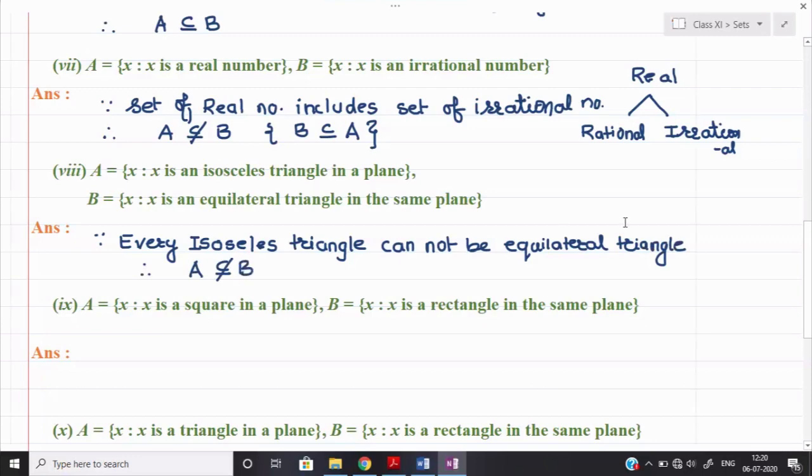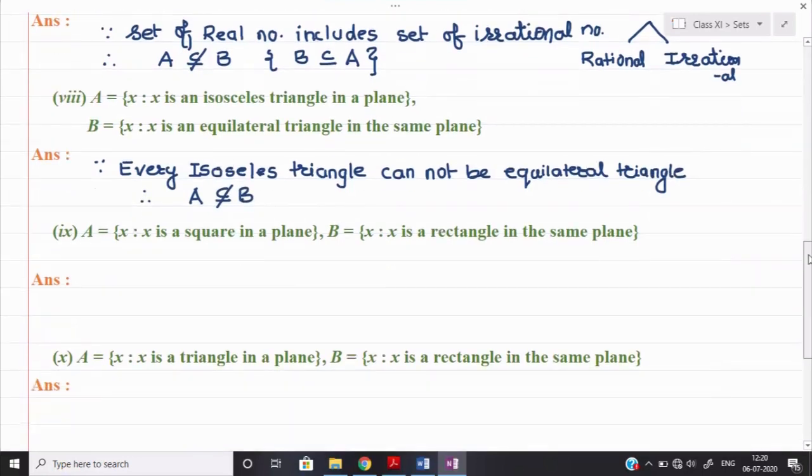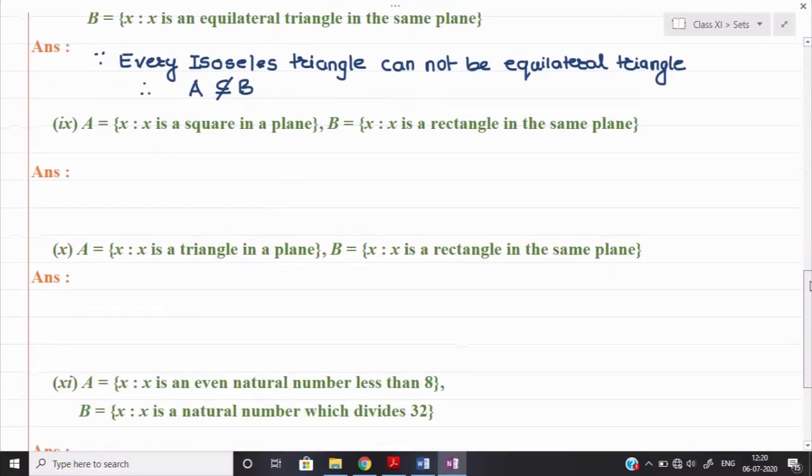Now see a similar case, part number 9. X is a square and B is a rectangle. So now tell me, every square is a rectangle or not? Definitely, because square includes all the properties of rectangle, but every rectangle cannot be a square because rectangle cannot include all the properties of square.